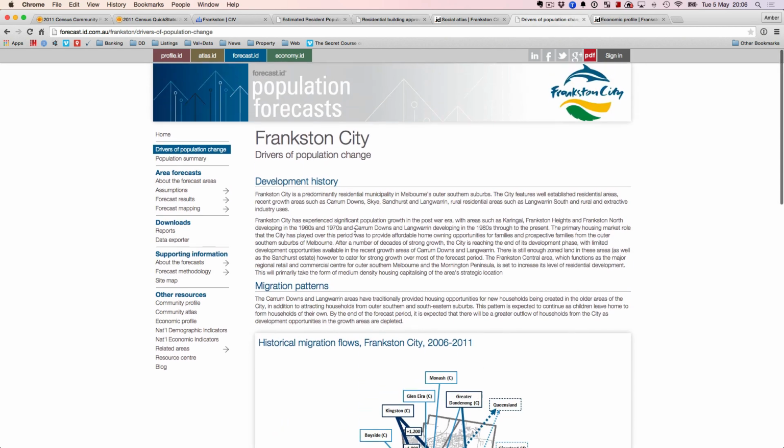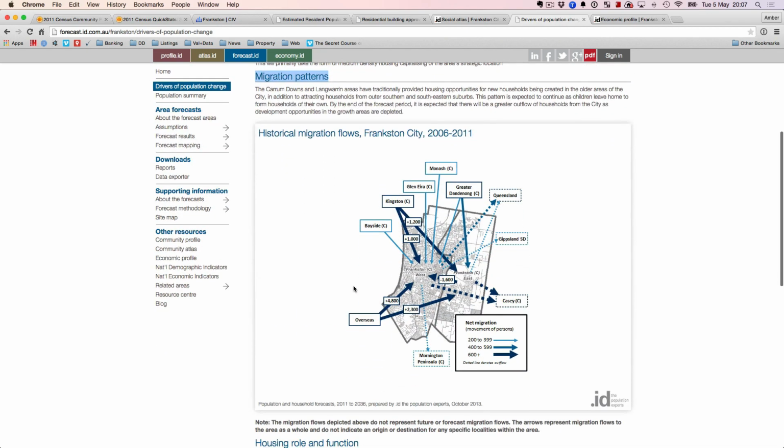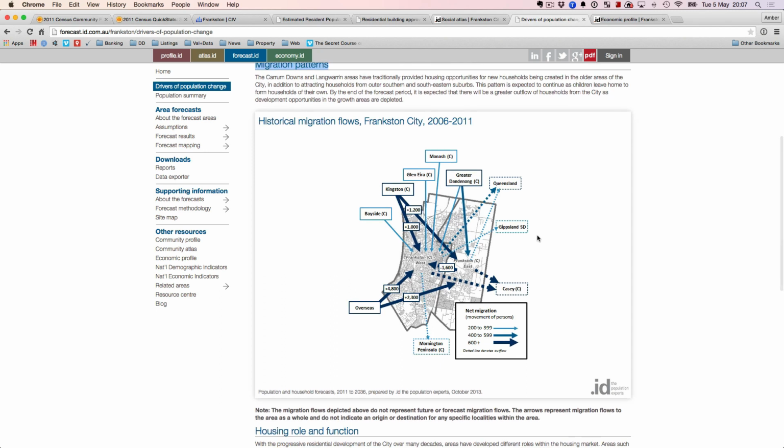This is again the same website with forecast.id. I love this tab because it makes my job easier. If you look at migration patterns, the stuff that I was just talking about in the previous video was historical migration. Where are people actually moving in from? If you look at this map here, it tells you that in Frankston you've got people downsizing from Glen Eira Council or Monash Council or Bayside, and then moving into Frankston.